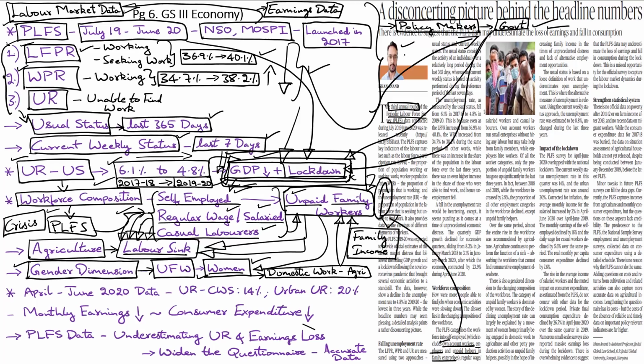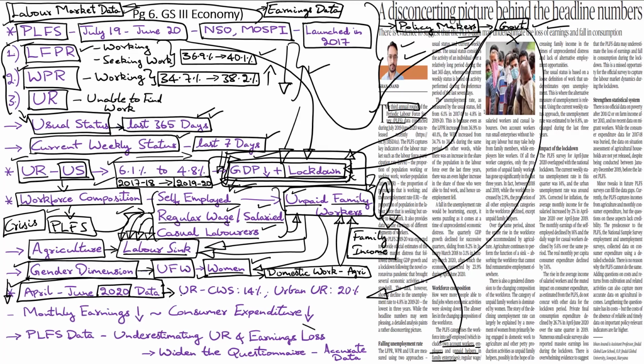That's the reason why the writer is asking the government to not be blinded by just looking at the unemployment rate based on usual status as it paints the picture of the last 1 year. He's calling upon the government to go a little in depth and specifically look at the unemployment data for the April to June quarter of the financial year 2020-21, because this was the period of the lockdown which came immediately after sustained decline in India's GDP. This data paints a more accurate picture of the extent of unemployment in the country.